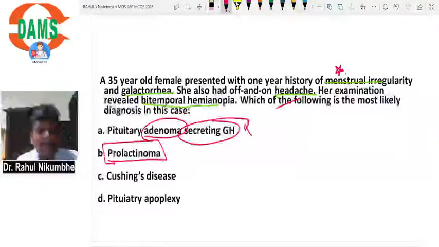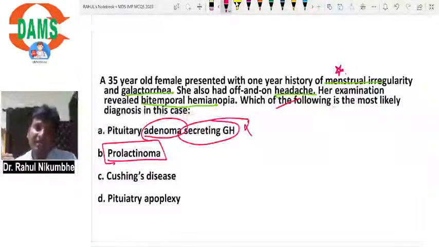Prolactinoma is a tumor of the pituitary secreting a lot of prolactin. Prolactin is secreted by lactotroph cells. If the pituitary has a tumor of lactotroph cells secreting a lot of prolactin, this increased prolactin inhibits ovulation, inhibits folliculogenesis, and causes amenorrhea.